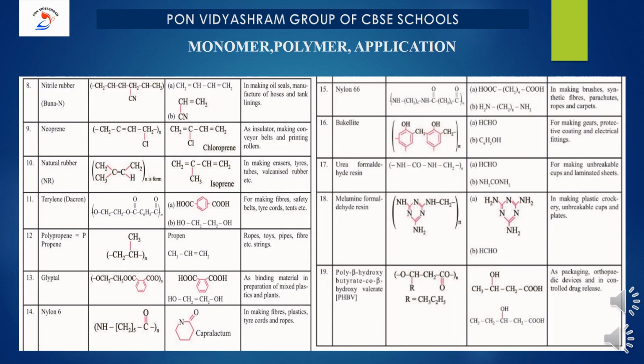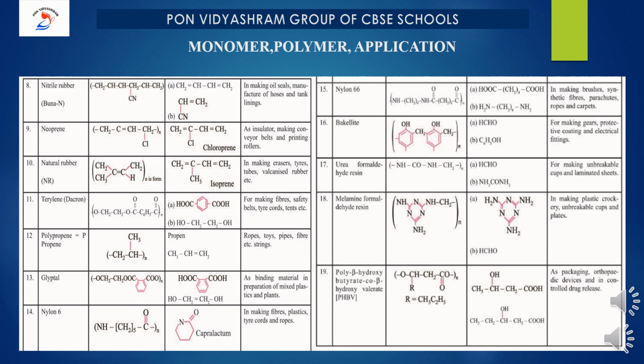Children, in the previous session I have given a few examples for polymers along with their monomers. This particular part is considered to be the second important point for your examination. So how will you get the questions? You will be given the name of the polymer, and asked to write the monomer name as well as structure. Either way it can be asked. So please have a note on this. Let me continue with a few more examples.